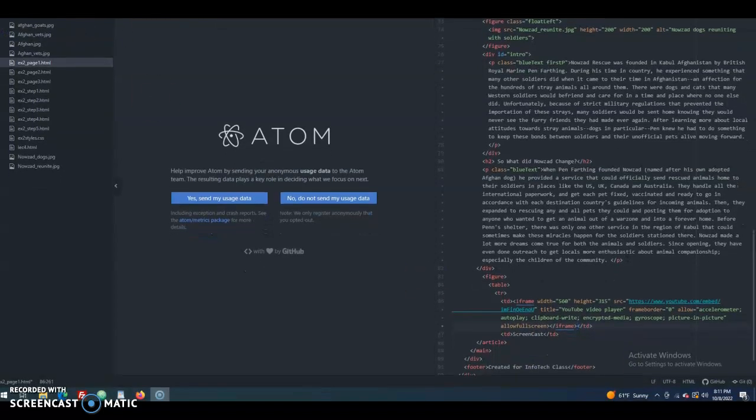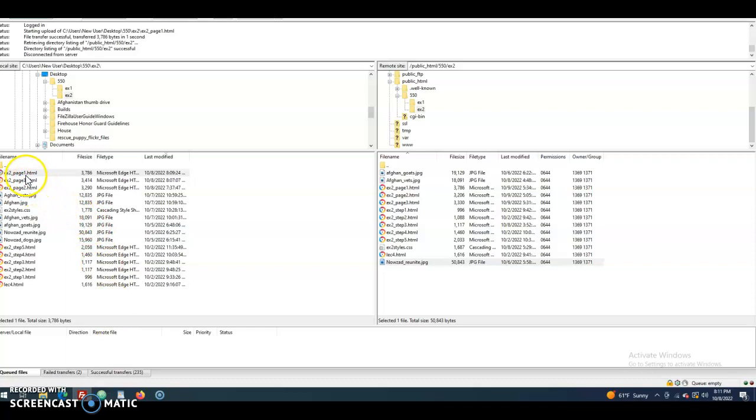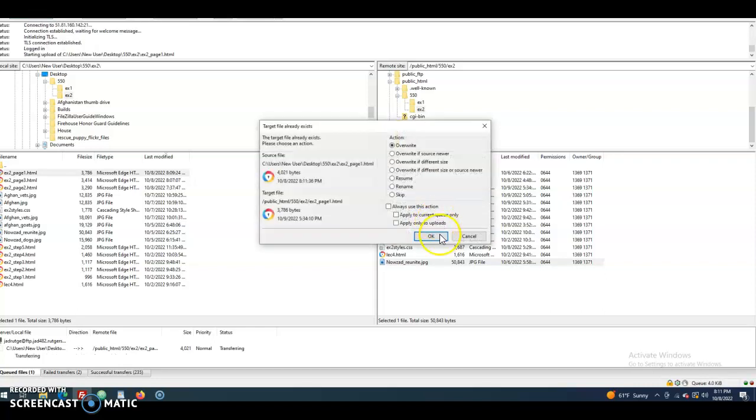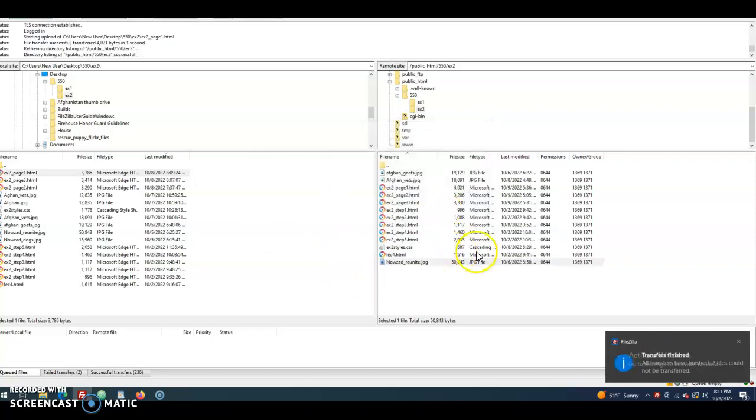Move this down. Save. I'm going to go to FileZilla. I am having better luck with FileZilla when I just overwrite each page that I want to change, so I'm going to do that. It's finished.